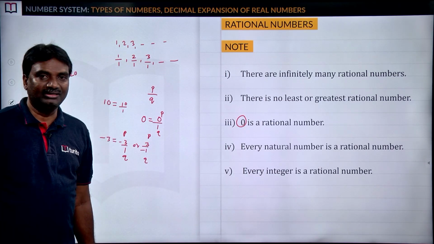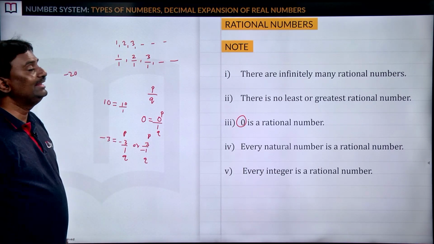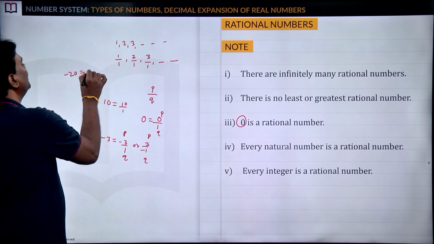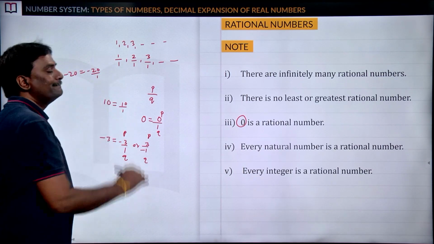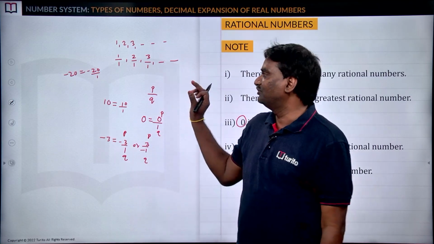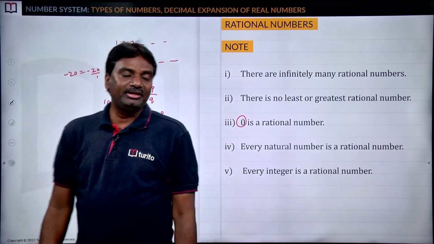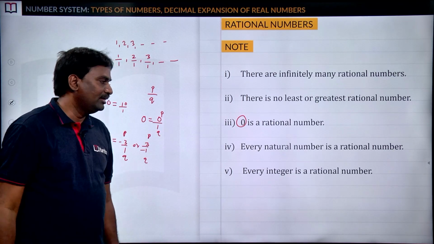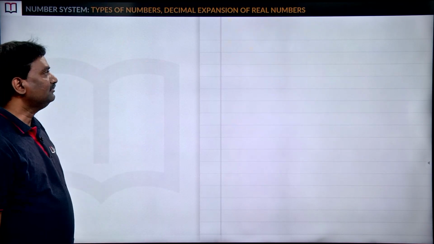Yeah, very good. Excellent. So, minus 20 is a rational number because it is in the form of minus 20 by 1 or 20 by minus 1. So, that's why we can say every integer is a rational number.